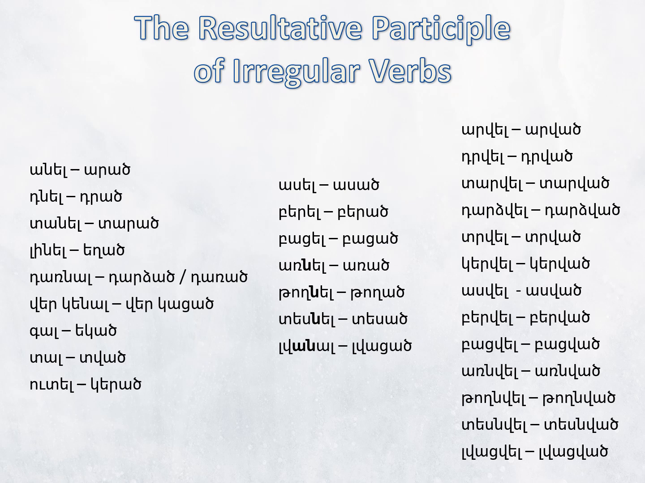From utel, kervel, kervats, eaten. From asel, asvel, asvats, said. From berel, bervel, bervats, brought. From batsel, batsvel, batsvats, opened, unfolded, bloomed. Arnel gives, arnavel, arnavats, taken. Tognel accordingly gives, tognavel, tognavats, left, abandoned. Tesnel, tesnavel, tesnavats, seen. And finally, lavatsvel, lavatsvats, washed or washed clean.